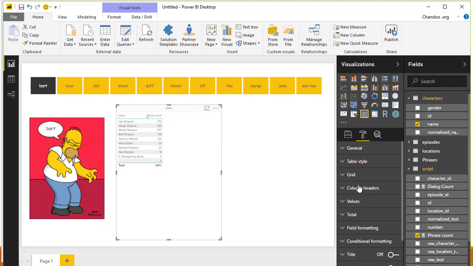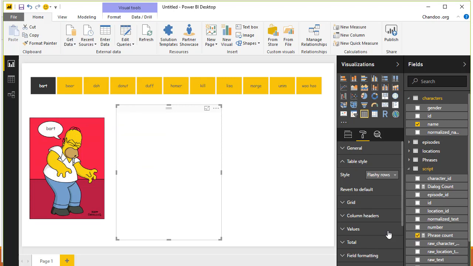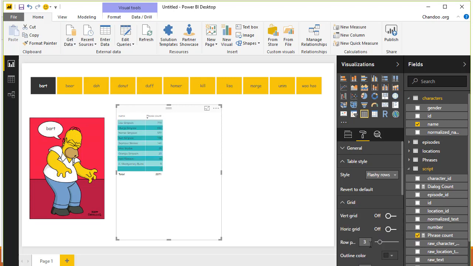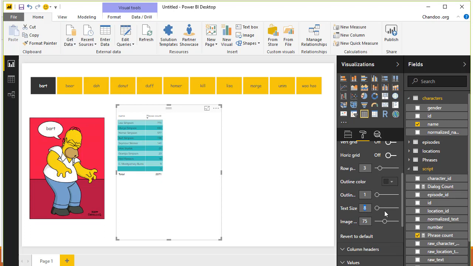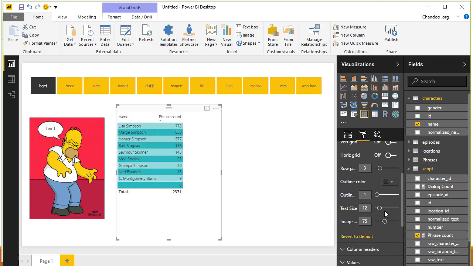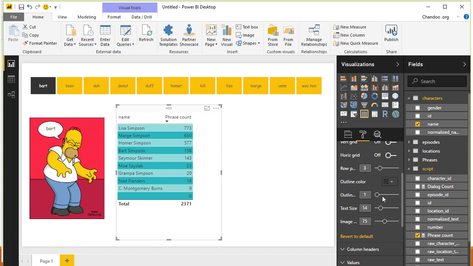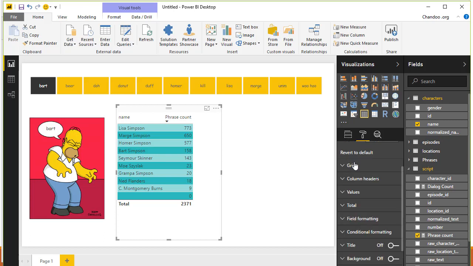Now let's go ahead and make this table a little fancy by using flashy row style, and then I'll apply grid formatting with text size of about 12 points, so you could actually read everything, or 14 points. So there is that, and you can go ahead and set up some font formatting, etc.